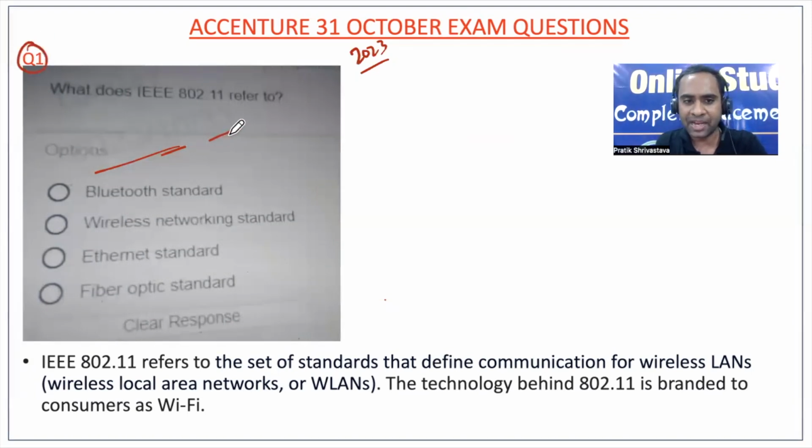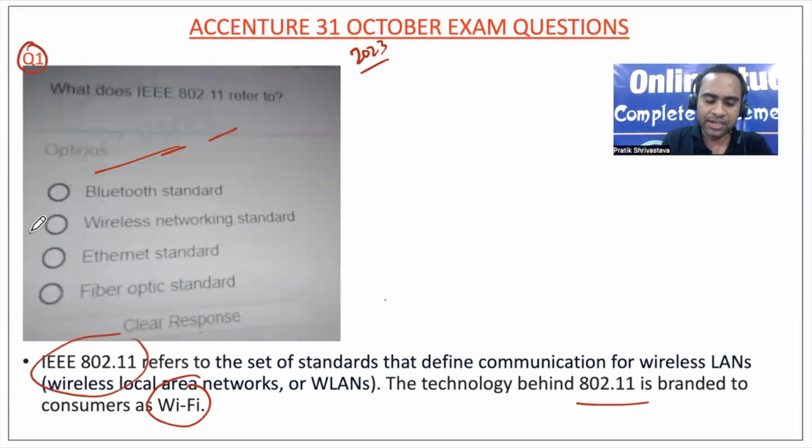What does IEEE 802.11 refer to? So friends, IEEE 802.11 refers to the set of standards that define communication for wireless LANs, wireless local area networks, or WLAN. The technology behind 802.11 is branded to consumers as Wi-Fi. So we use Wi-Fi right at our home, and behind that we have IEEE 802.11. So here we will select wireless networking standard.